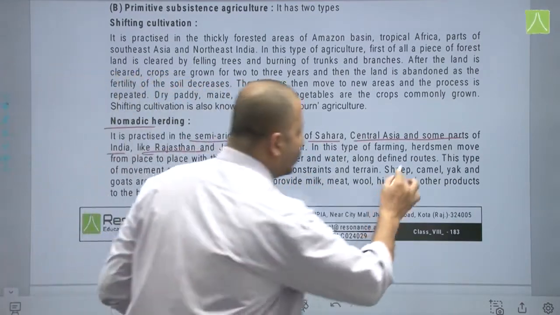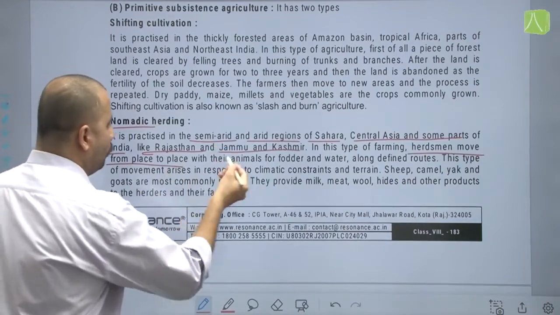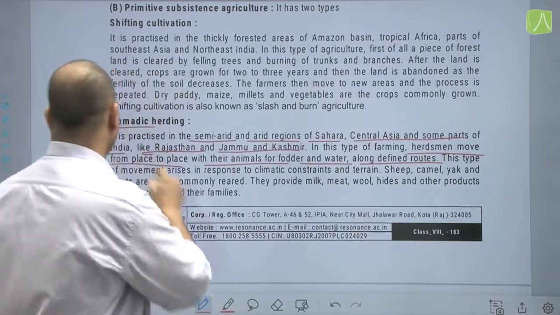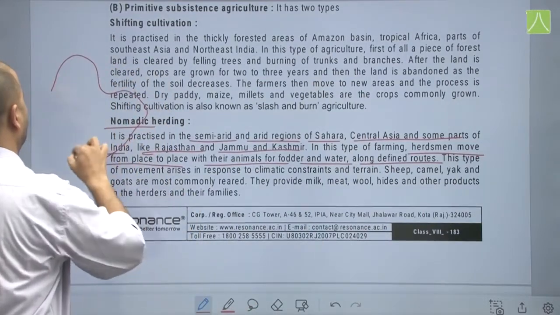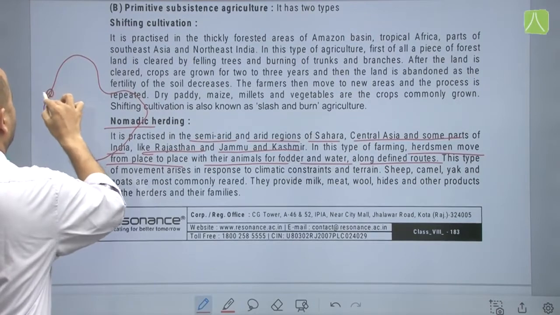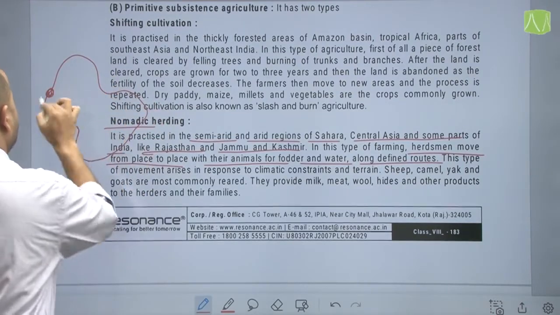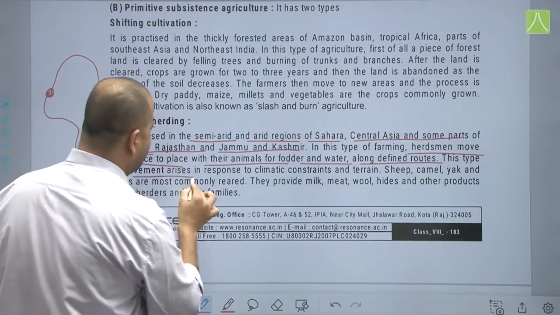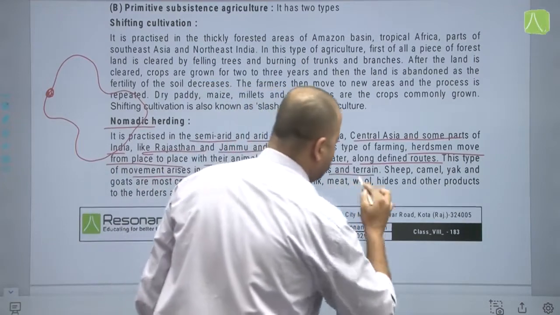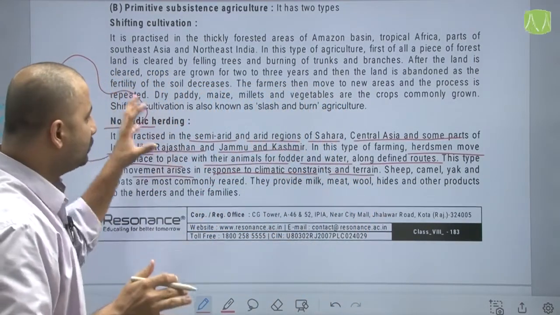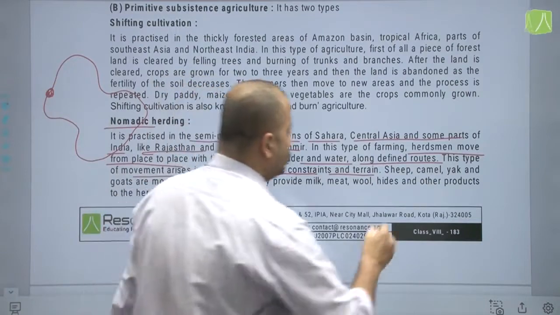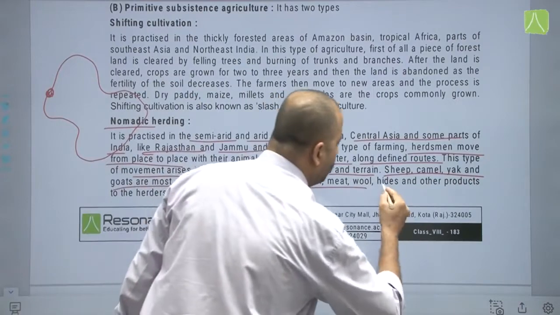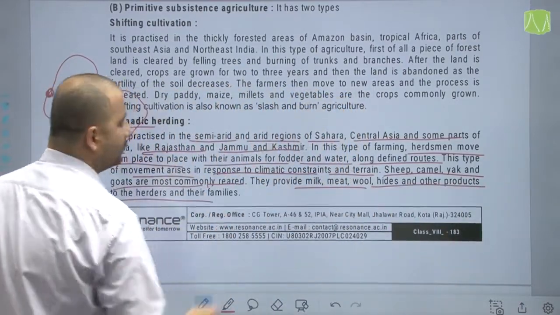In this type of farming, herdsmen move from one place to place with their animals for fodder and water along defined routes. So they have a particular route where they move and keep their movement like that. They start from here in a particular month and then move and then again reach at the same place. This type of movement arises in response to the climatic constraints and terrain. So that is why they have to move, because of the constraints in climatic conditions or terrain. Sheep, camel, yak and goats are most commonly reared and they provide milk, meat, wool, hides and other products to the herders and their families.